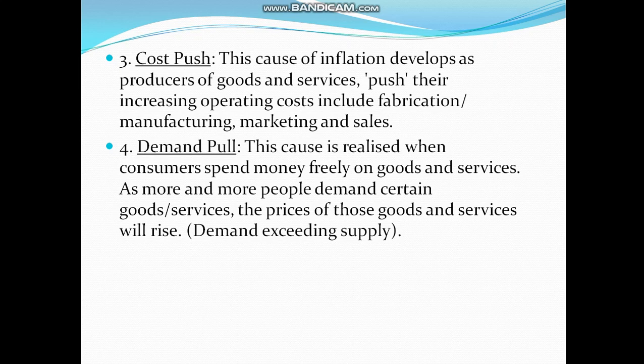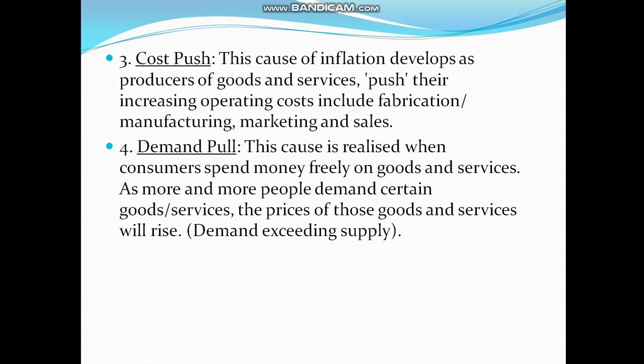And finally, the demand pull. Demand pull means consumers spend money freely on goods and services. As more and more people demand certain goods and services, the prices of those goods and services will rise.